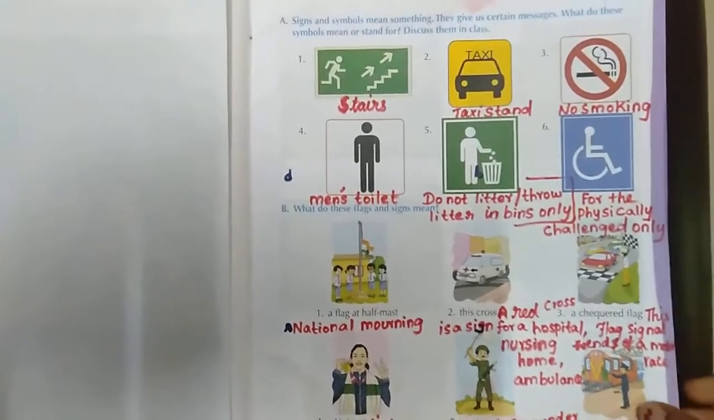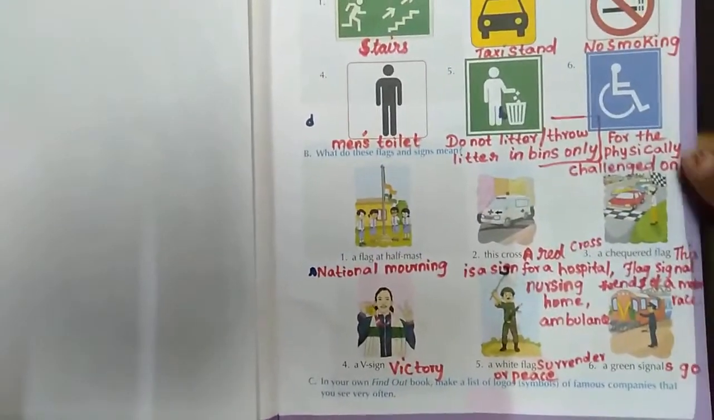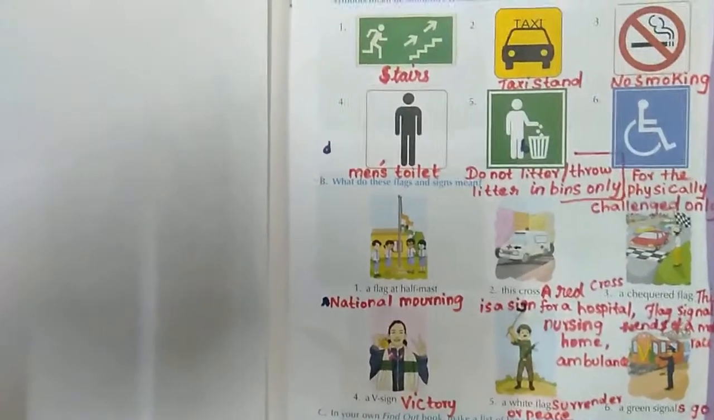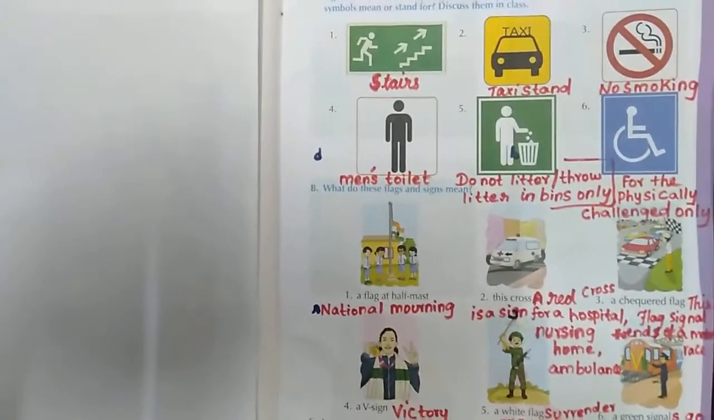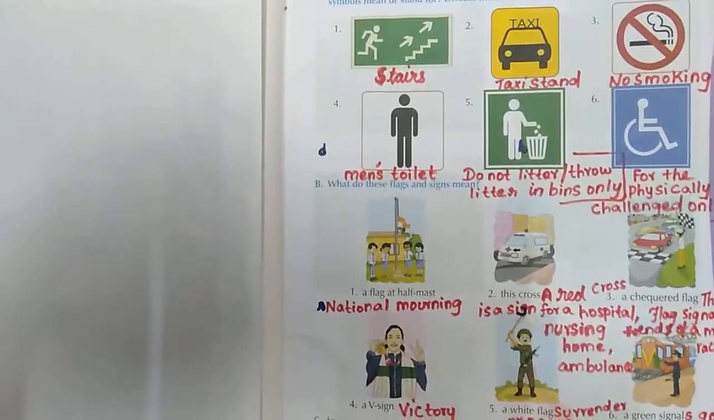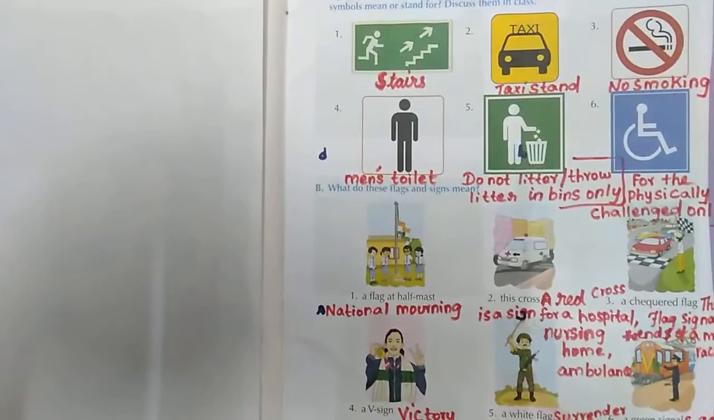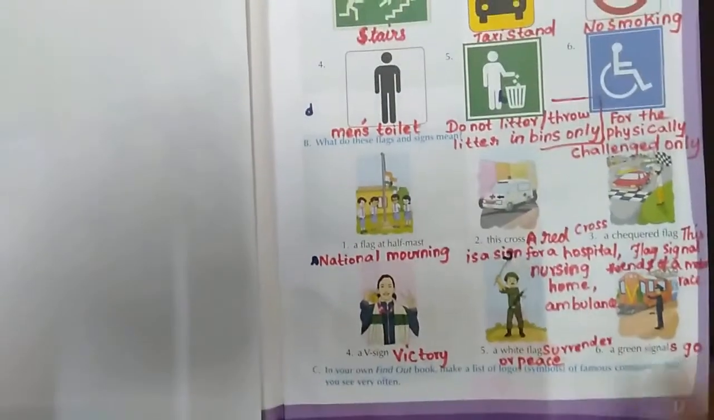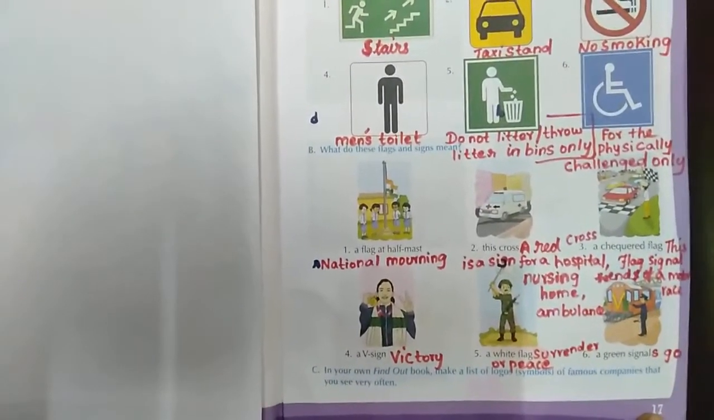Yes, okay. Now we are going to see page number 17. All of you take page number 17. Then take your pencil, eraser, everything. Go and take fast. Take your book, then pencil, eraser. Okay, then take page number 17.